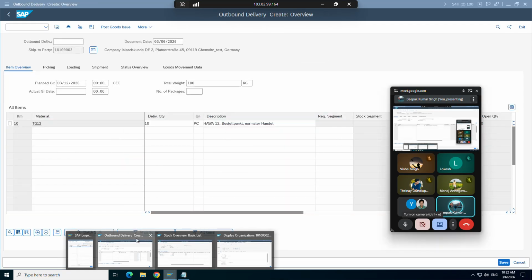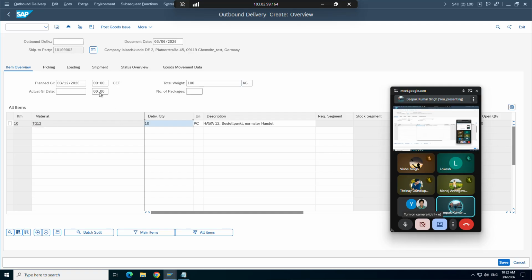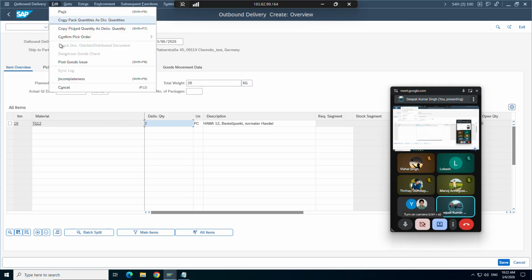Okay, let's do one thing. When you are creating a delivery, by default the system copies everything that is pending. In my sales order there were 10 pieces and I have not delivered anything, so it has already copied everything. Let's say I will just make it two. I just want to deliver two as of now. The rest I will deliver somewhere else, maybe in the near future.